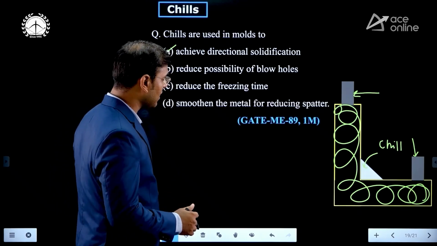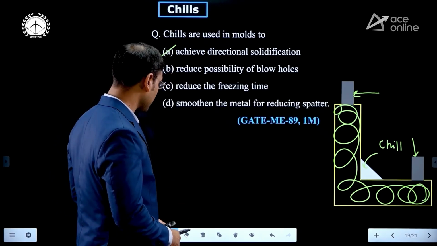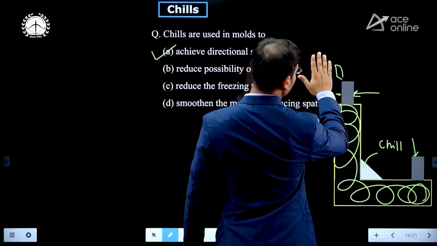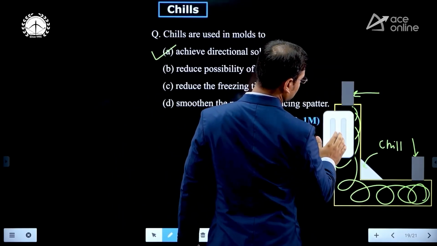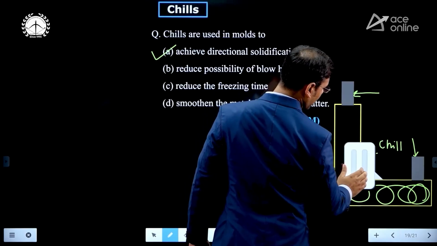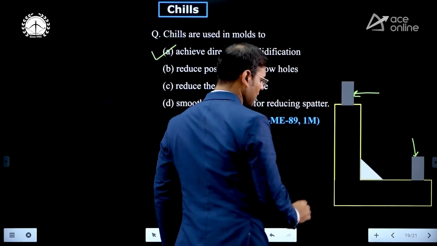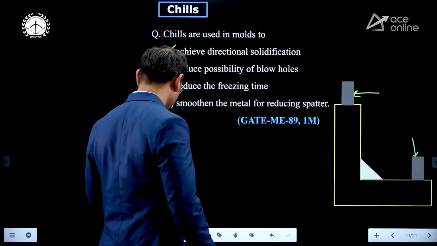Just see what happened. Just consider that here we are not using a chill. If the chill is not there, then what happened?